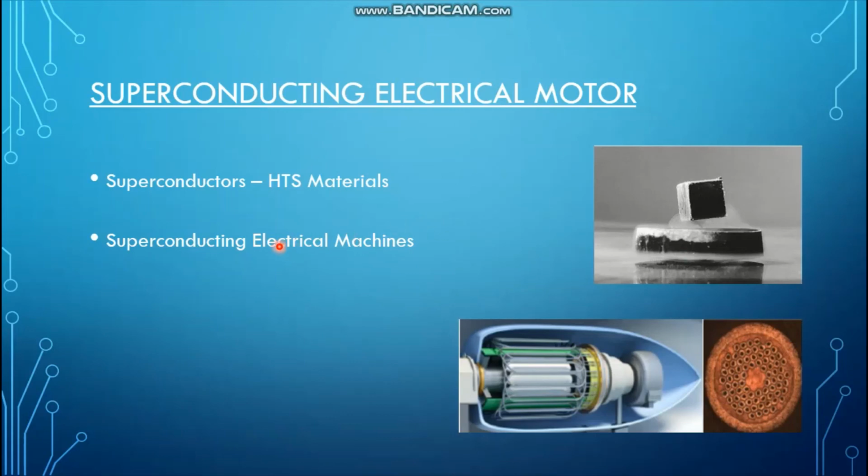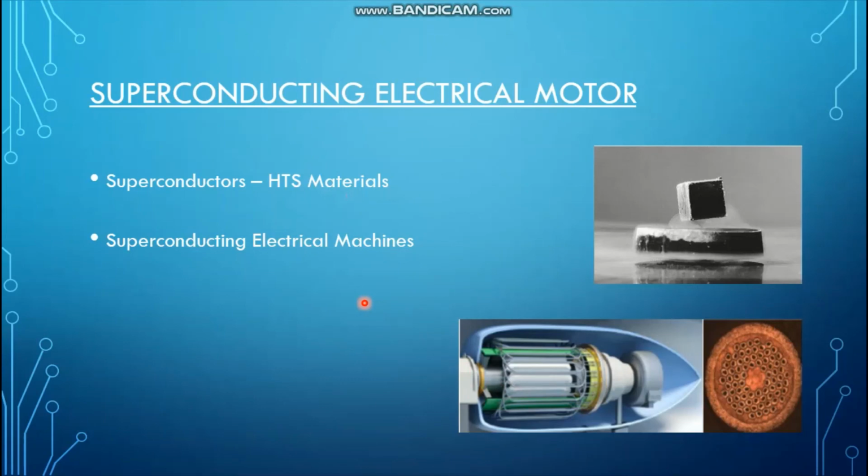So the fourth paper, which I used in my case study, talked about using superconductors in making electric motors for a full electric aircraft, right? This is a sample design proposed by NASA for a full electric aircraft. In this design, the rotor and the stators were both proposed to be made of full superconducting HTS materials, which ensured very high efficiency levels, right?